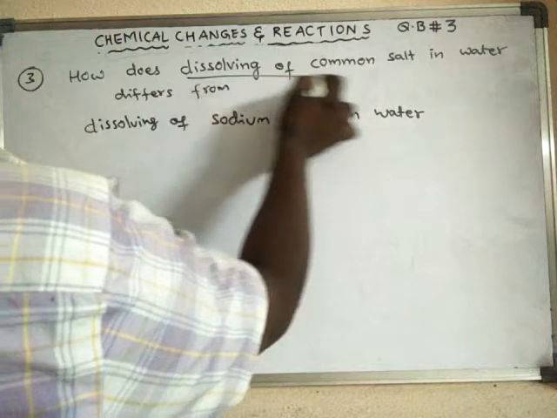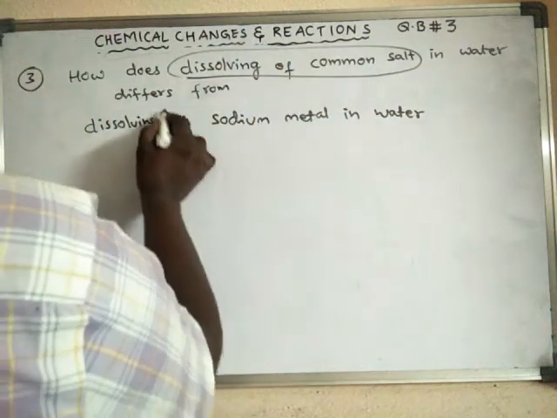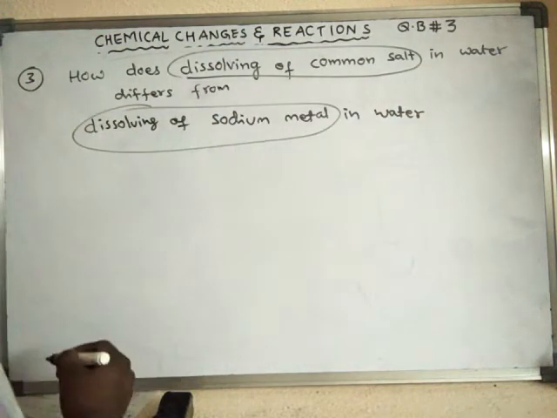So what is the difference between dissolving of common salt in water and dissolving of sodium metal in water?